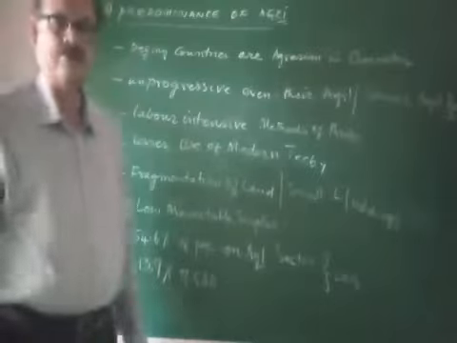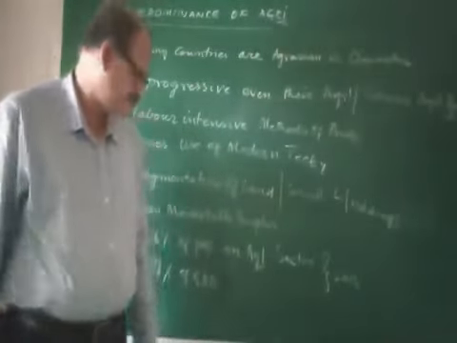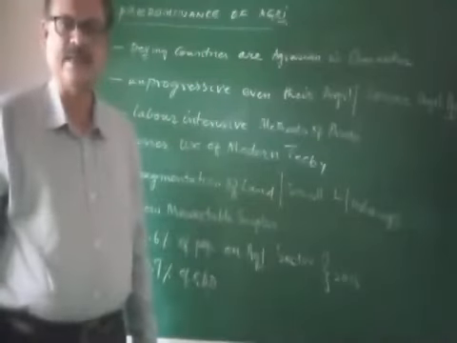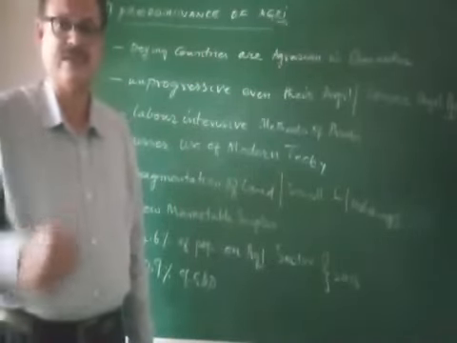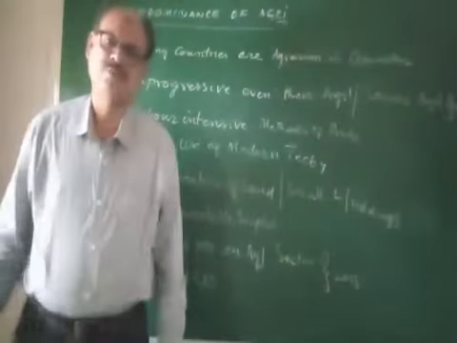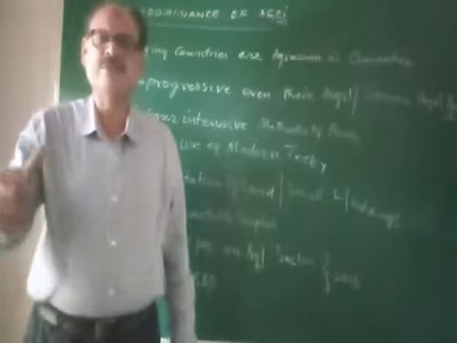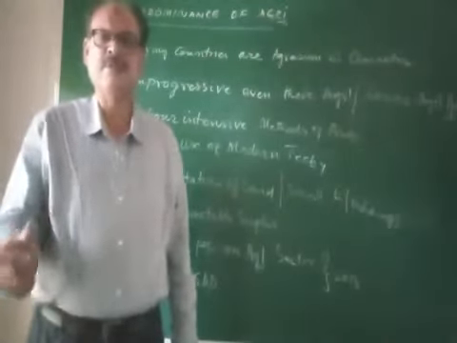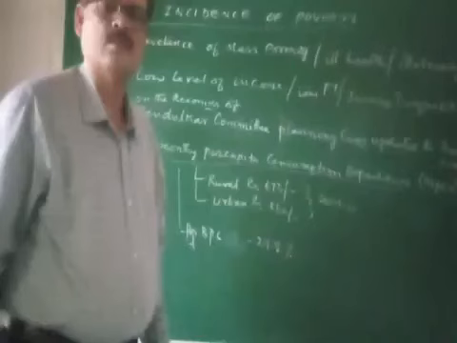And the contribution from the agriculture sector to the GDP was only 13.9% in 2013. This is very high. The contribution from the agriculture sector to the GDP of developing countries will be high because they depend on agriculture. Their contribution will be more when compared to developed countries.